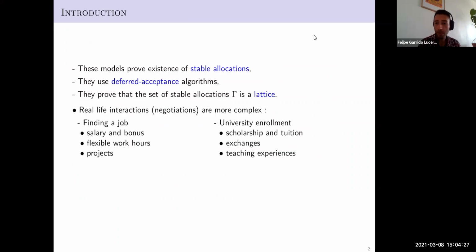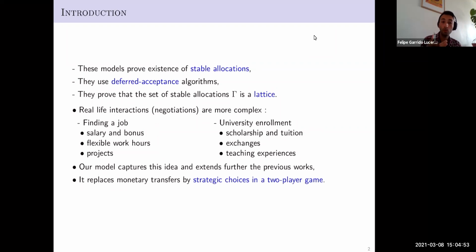Real-life interactions are much more complex than just some monetary transfer. For example, when we are trying to find a job or get enrolled in a university, besides the salary and some bonus, or the scholarship and some tuition, we would like to also talk about flexible work hours or some projects that I may work on. In the case of the university, some exchange that I may do during my time there, or some teaching experience that I may have. So our model tries to capture this idea of more complex interactions and extends further the previous works. For that, we will replace the monetary transfer by strategic choices in a two-player game.